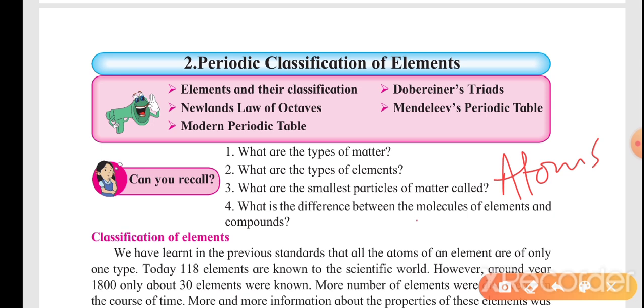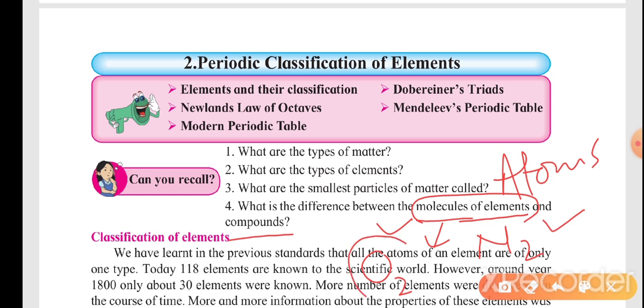Here we have to differentiate between molecules of an element and a compound. For example, I say O2 or N2. These are the molecules of the elements oxygen and nitrogen. Here two atoms of oxygen are present, and two atoms of nitrogen are present.